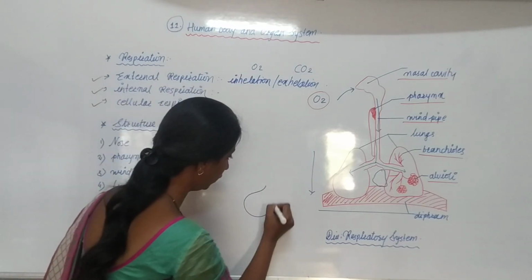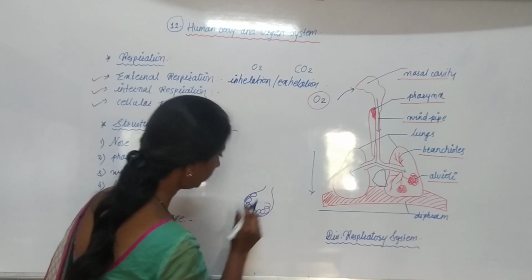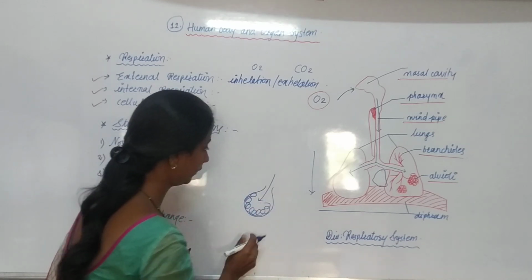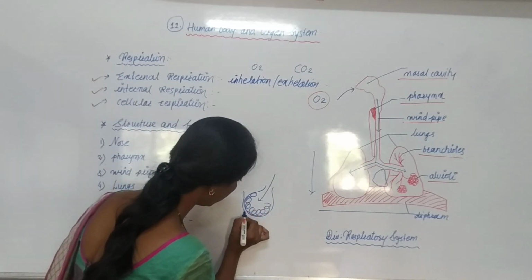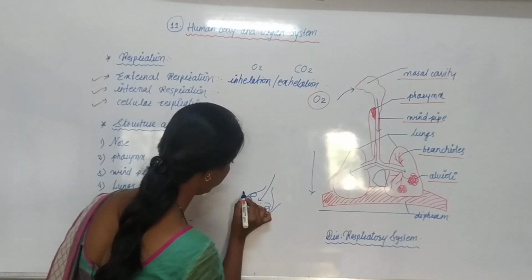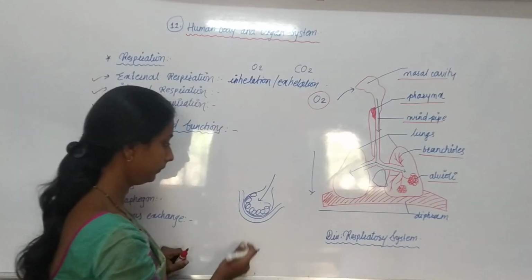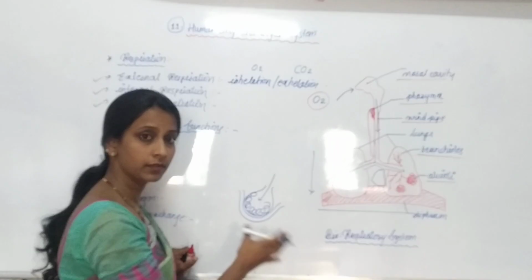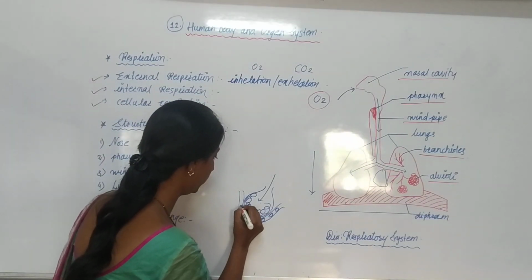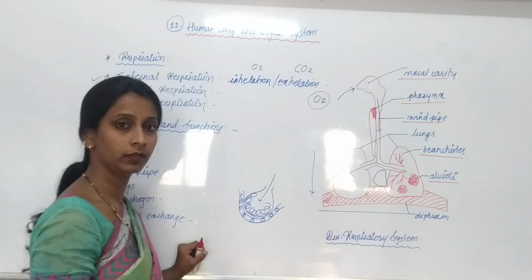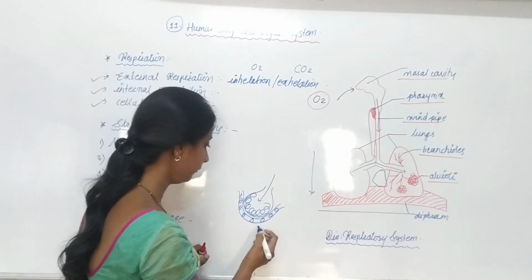Suppose this is an alveolus and oxygen enters here. Small capillary-like structures come toward this alveolus, and in these capillaries blood particles are moving, which come from other organs of the body to the heart.